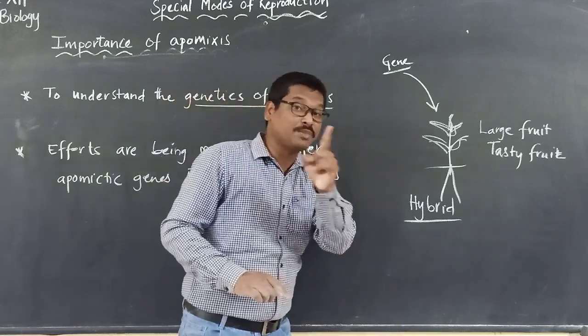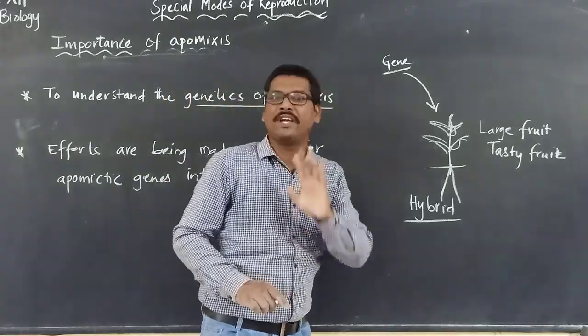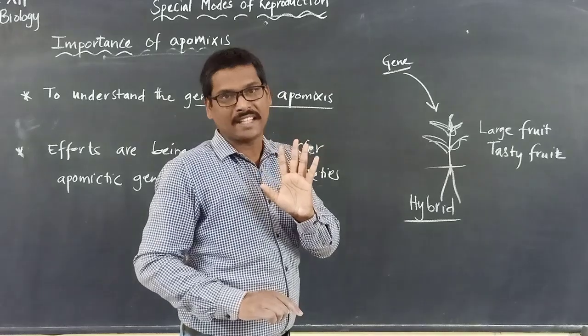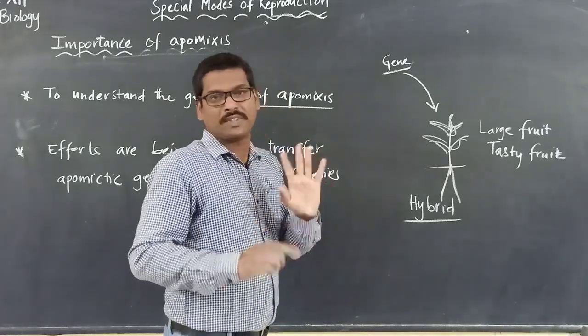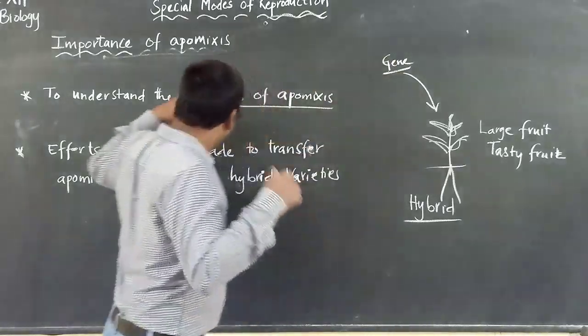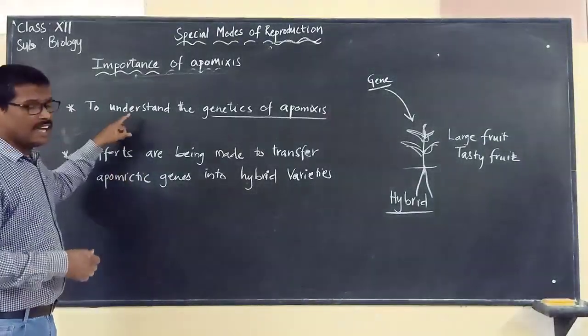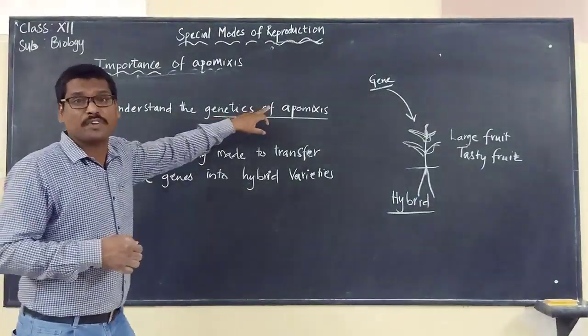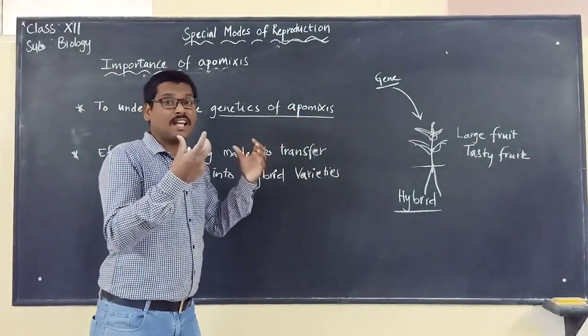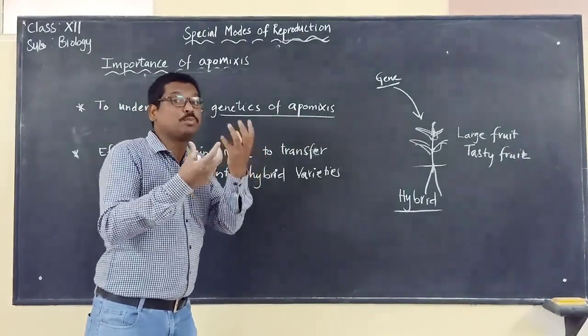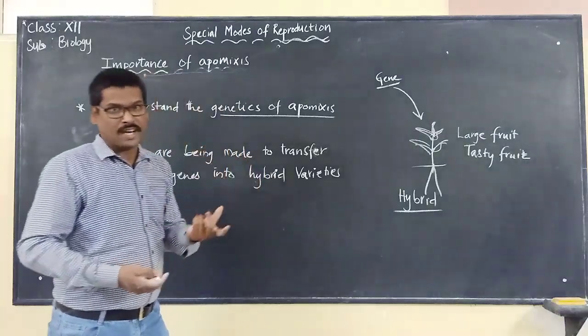But to produce seeds without fertilization, there must be a gene responsible for that characteristic. So in many laboratories in different parts of the world, they are trying to understand the genetics of apomixis, how some plants are able to produce seeds without fertilization.